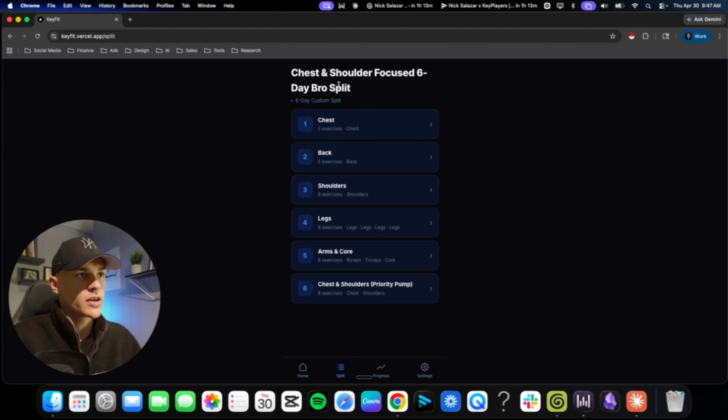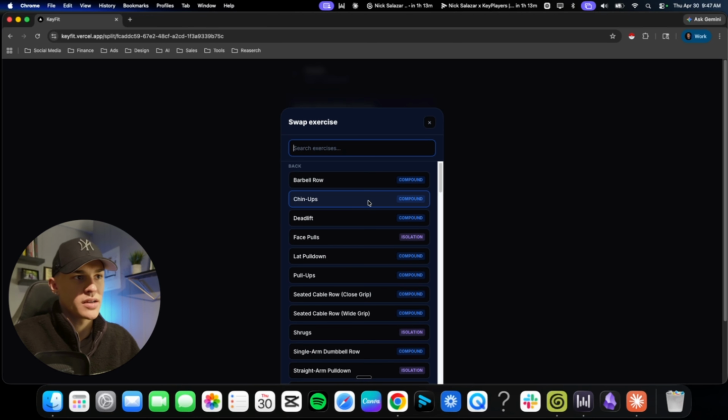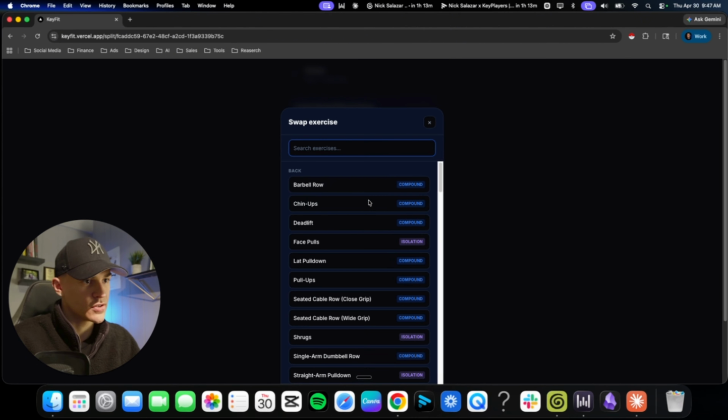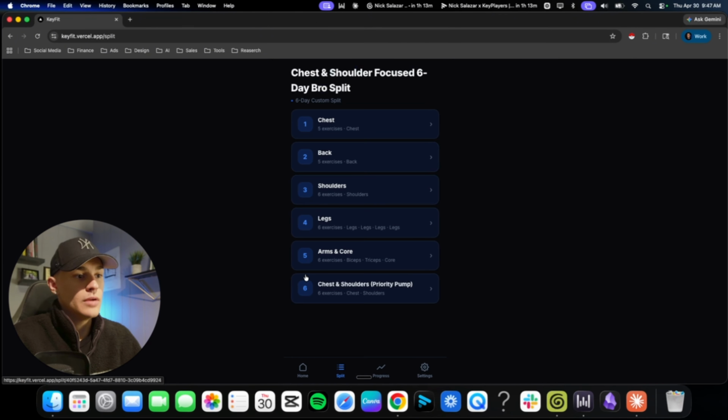This is where your actual split is. So I personally wanted an individual muscle group split. You can choose push pull legs, you can do whatever you want, you can make it completely custom. But in my case, you can see my splits here. So I click on chest, and it's where I can actually edit them, right? So if I don't want to do inclined barbell bench press, I can go in here and I can search literally any exercise and I can put it in here. Or I can add or remove sets, or I can remove the workout in general and create a whole different exercise, right? And move it around. And then you can also just start the workout from here too. So that's how you actually edit all of them.